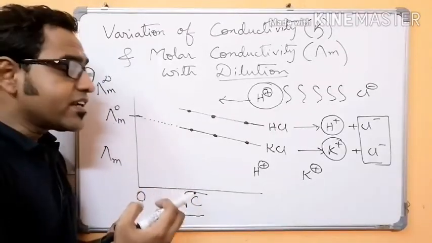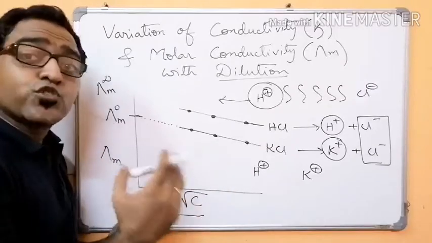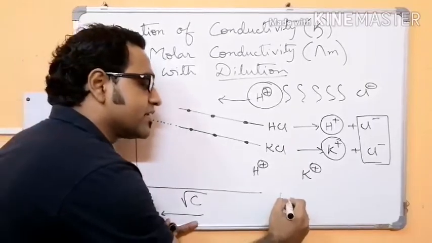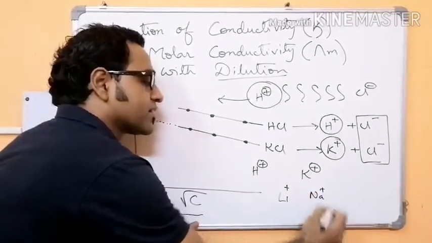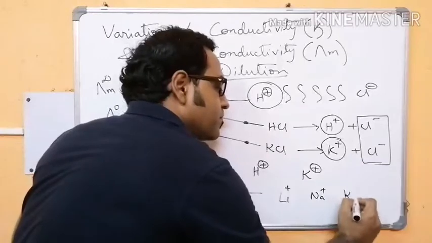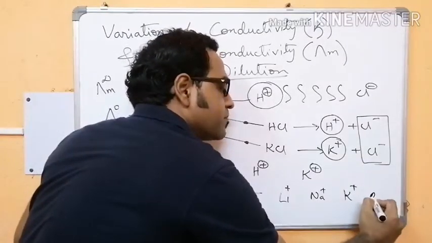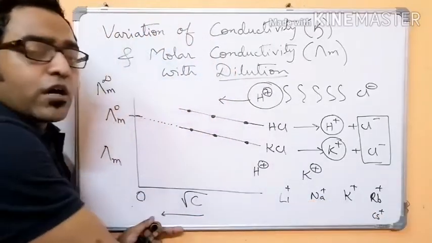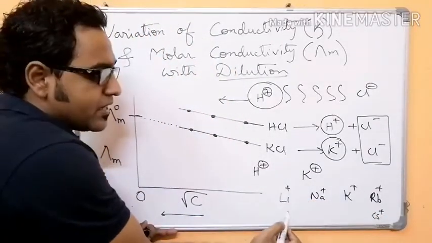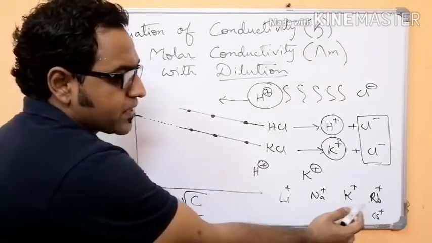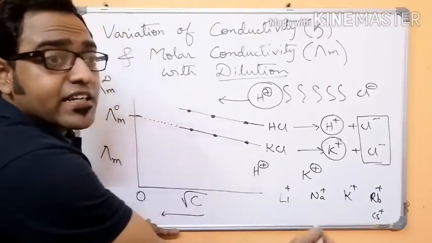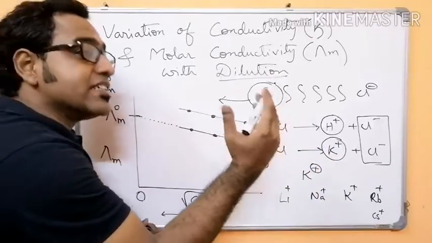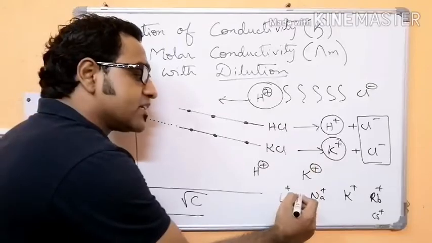As the ionic radius is very small, it should be highly solvated, isn't it? Just like lithium plus, sodium plus, potassium plus, rubidium plus, cesium plus. As you go down the group, ionic radii increase. As ionic radii increase, their solvation decreases and so their ionic mobility increases.